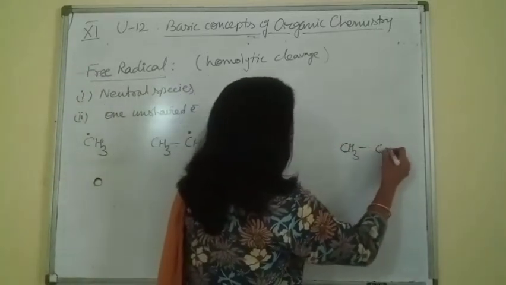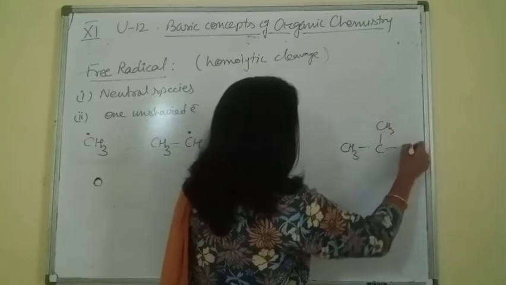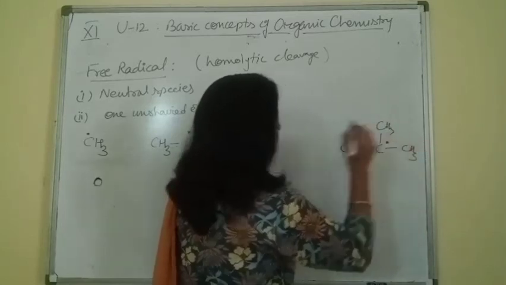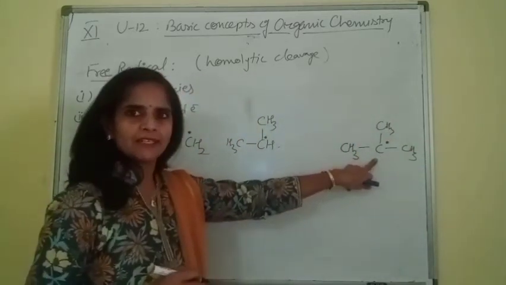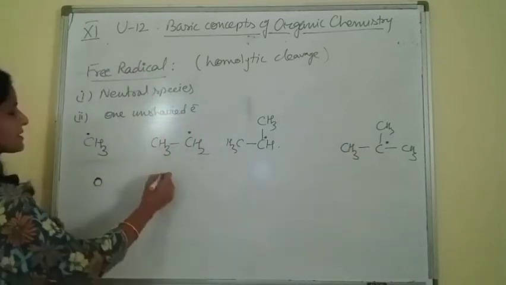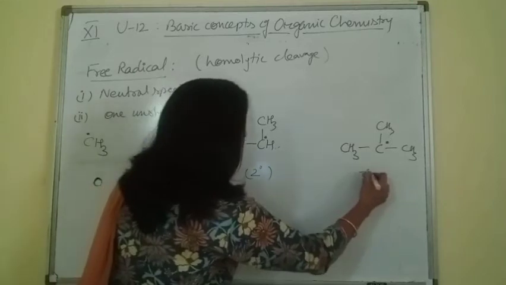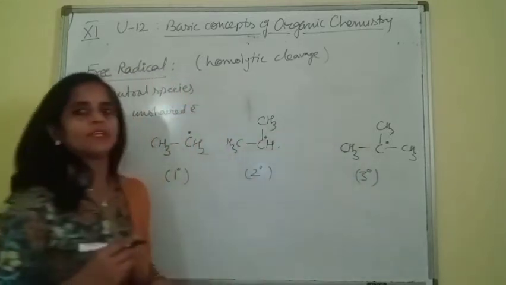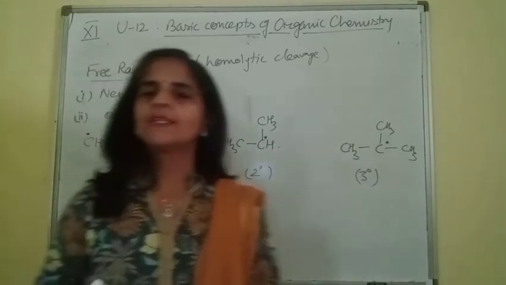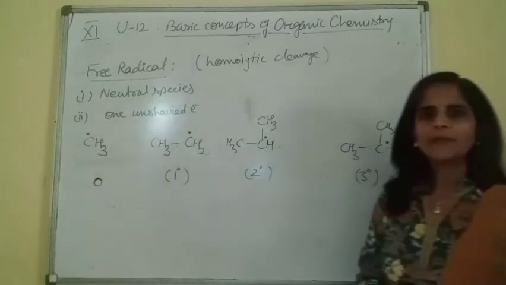Then tertiary free radical. This is the example of tertiary: tertiary butyl free radical. These are names. This is primary, secondary, tertiary. Now beta, if we talk about stability, again we will use the hyperconjugation concept.